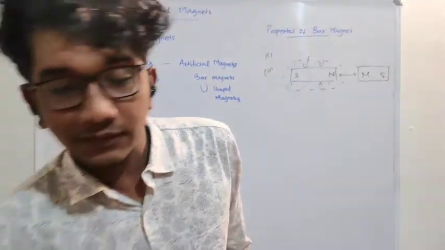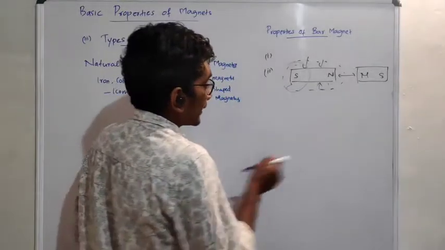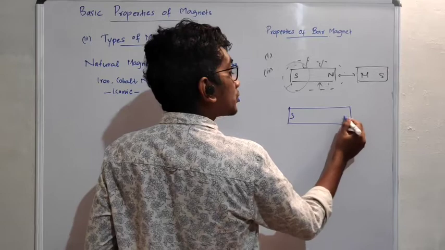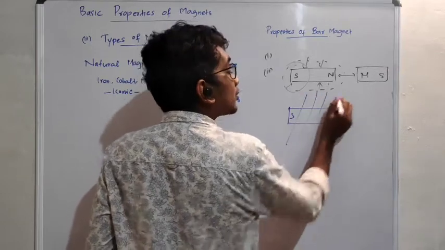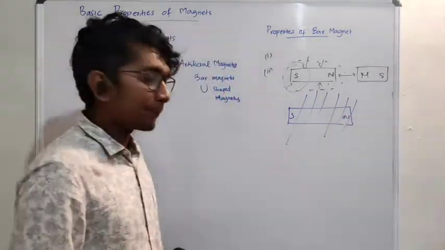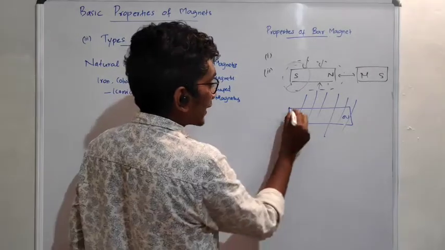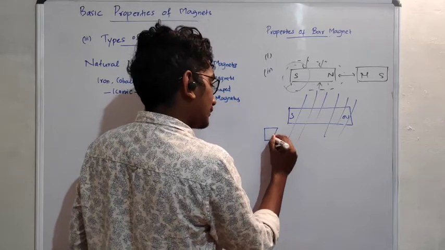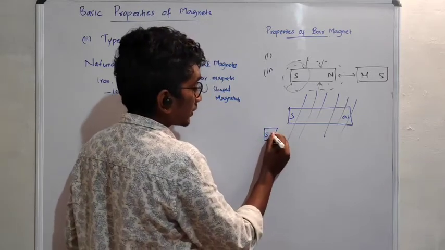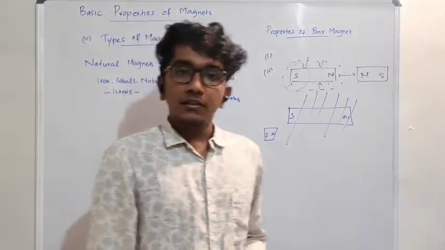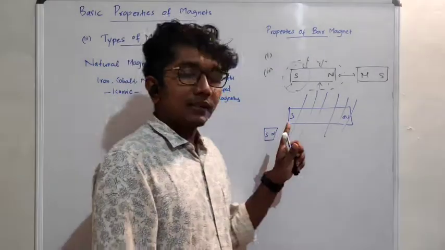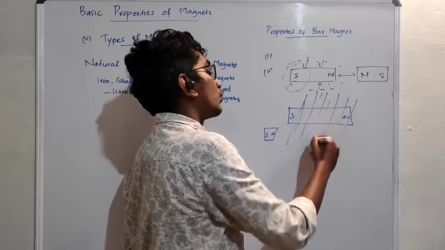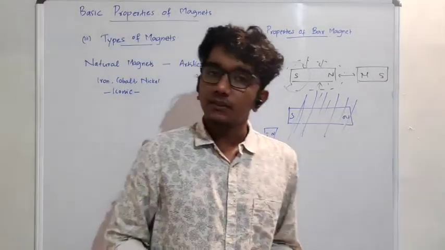So the third point is, suppose there is a bar magnet, this is south and north. If you are cutting it into n number of pieces, then what would happen? This piece, specifically, I will take this. So the piece would be like this: this will be south and this will be north. You got it? A single pole never exists. There will be alternating south and north poles here. You got it?